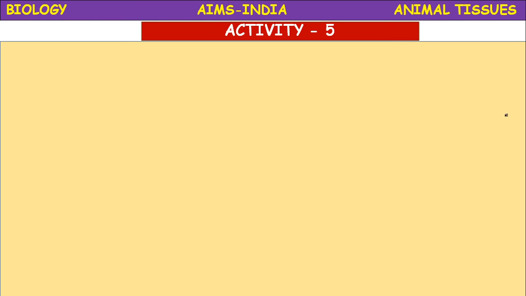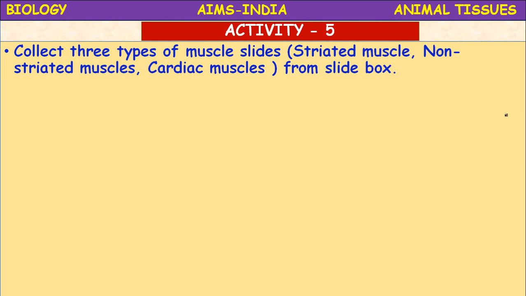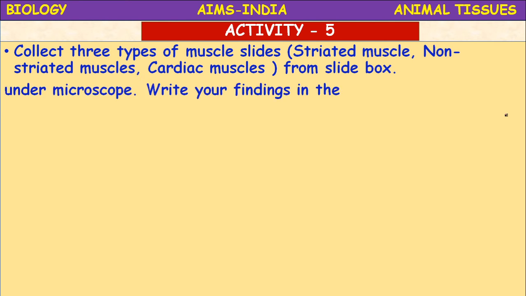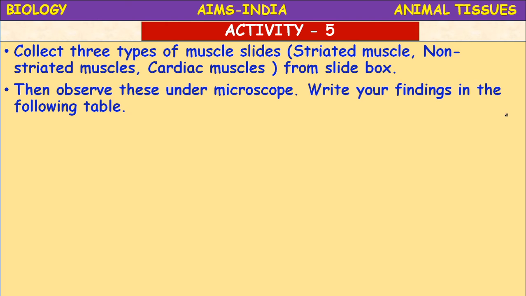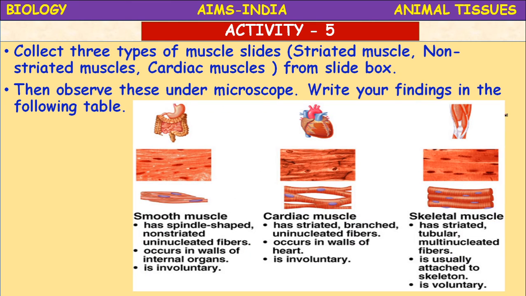Okay, one activity. You can collect the three types of muscle slides and observe them under the microscope. Collect the three types of muscle slides: striated muscle, non-striated muscle, and cardiac muscle from the slide box, and then observe these under the microscope. Write your findings in the following table. A table is given with serial number, striated muscle characters, non-striated muscle characters, and cardiac muscle characters.